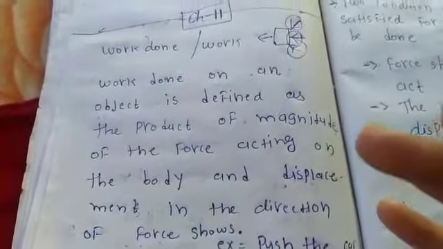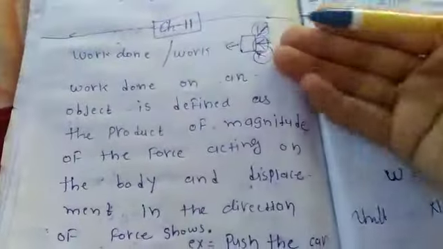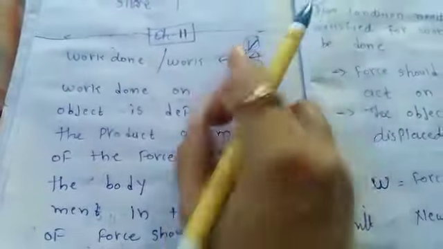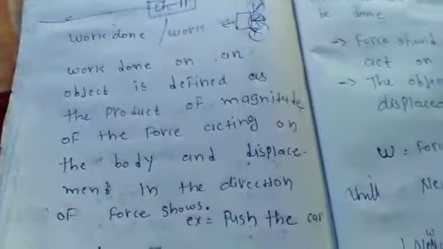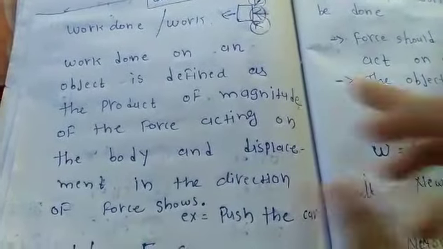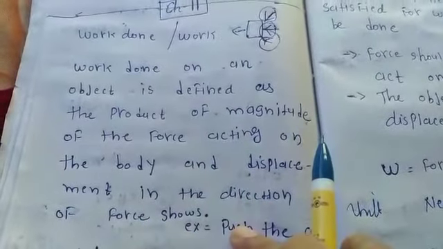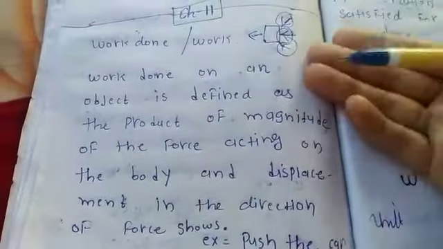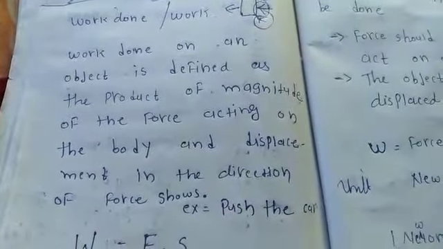The force direction. If I apply force this side, the displacement of the object is also this side, right? So the displacement is in the direction of the force; whatever force is applied in that direction, the displacement of the object can be done.